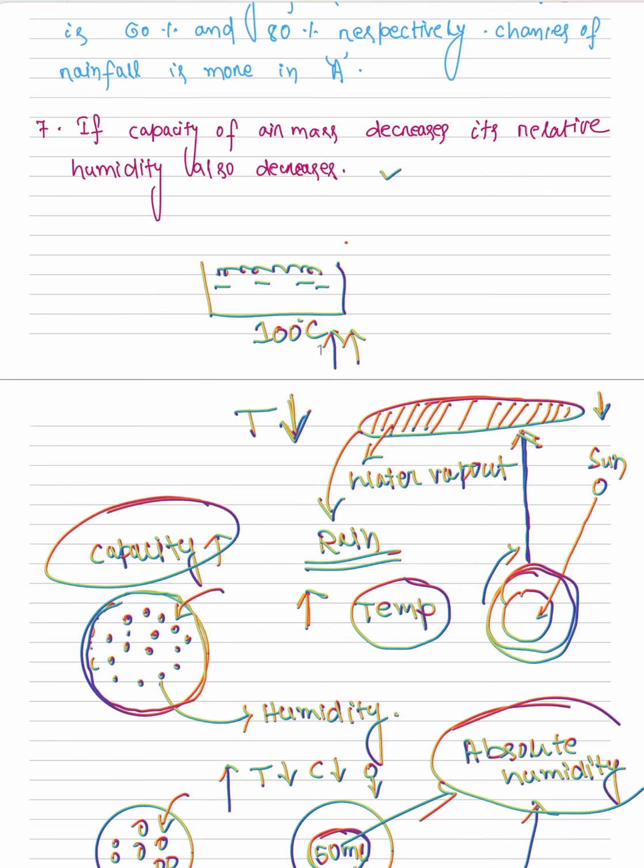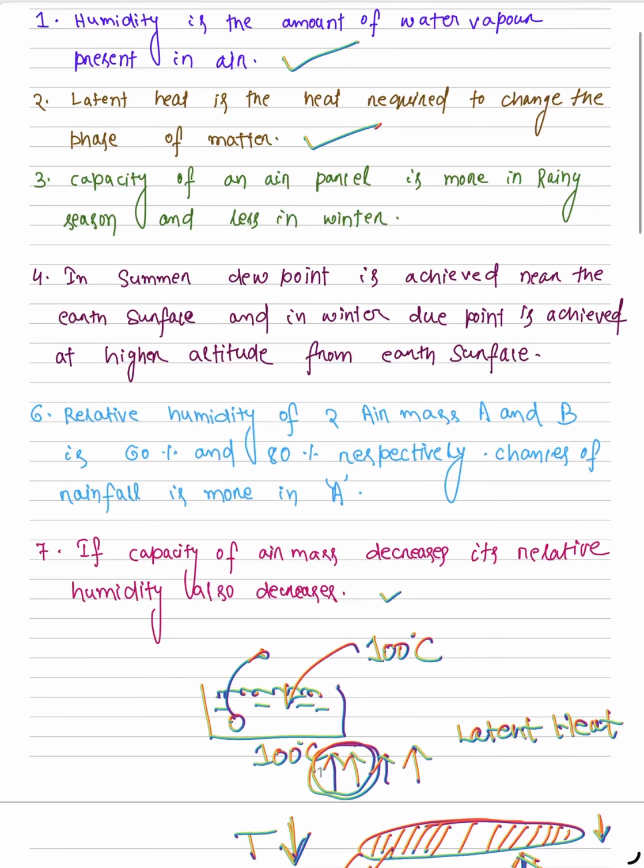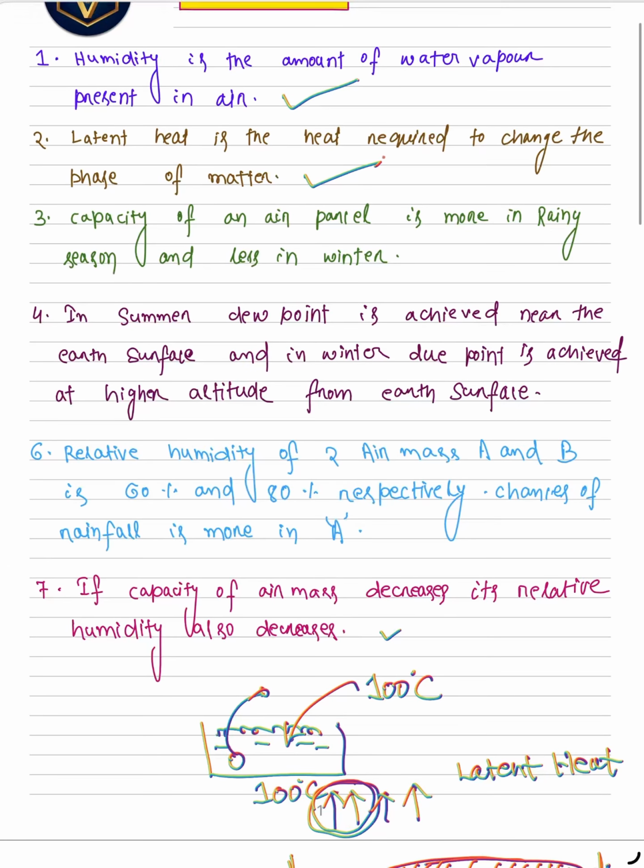However, when we check, the temperature is showing 100 degrees Celsius. Then where is this extra energy that we are providing going? That extra amount of energy is called latent heat, which is used to change its state from liquid to vapor. So latent heat is the heat required to change the phase of matter. That is correct.